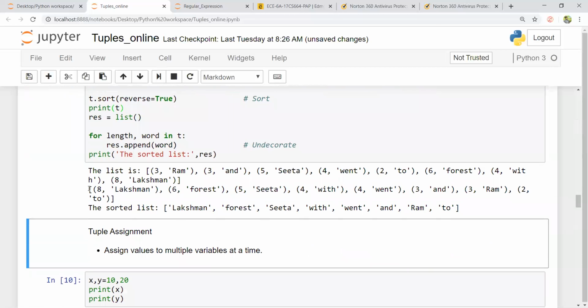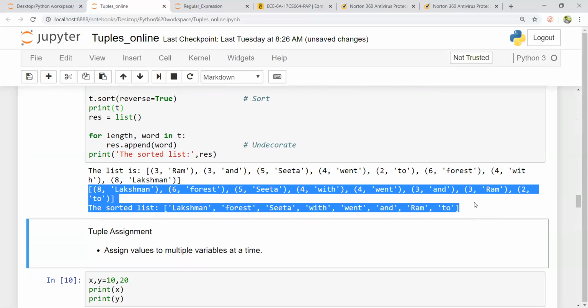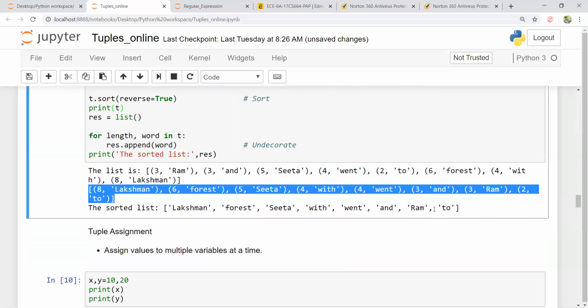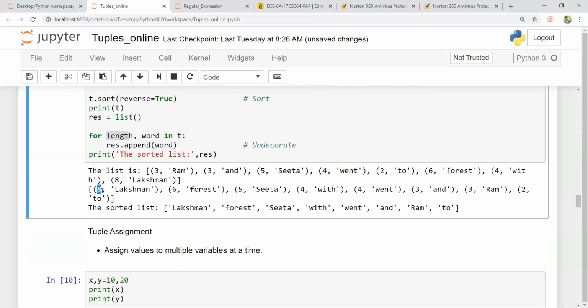Yeah, this is T. Now here in this T, I assign length to the first element and word to the second element. I simply update the empty list res with the word, that is the sorted word.